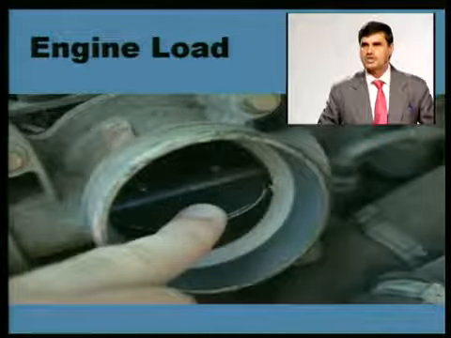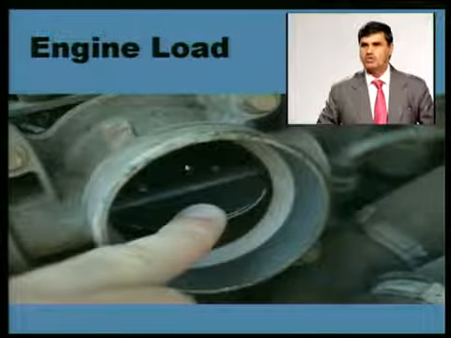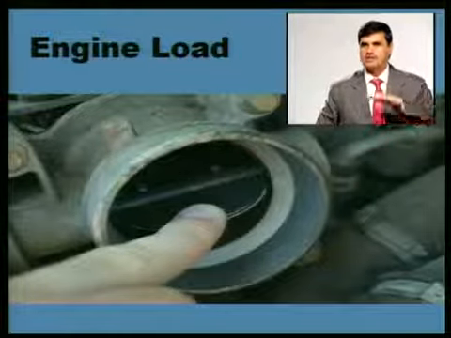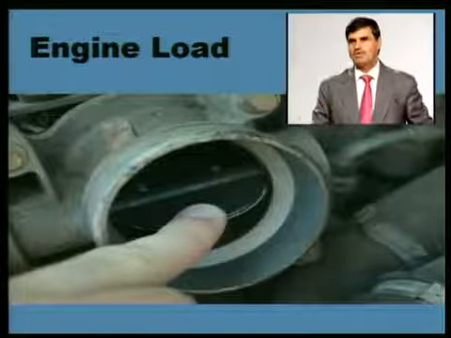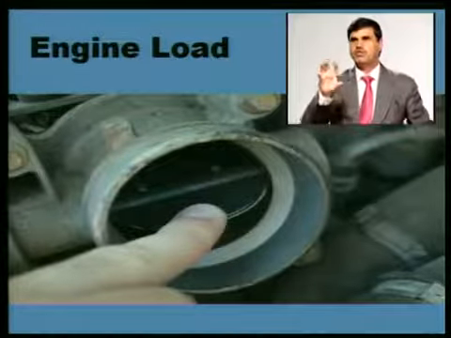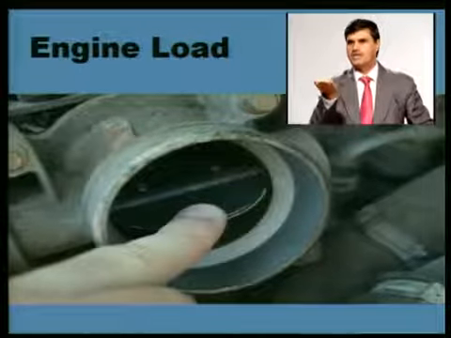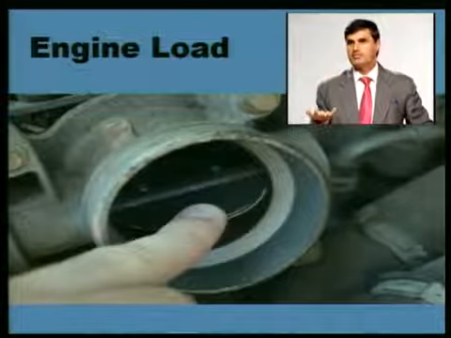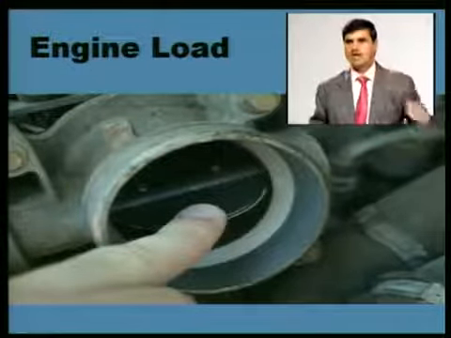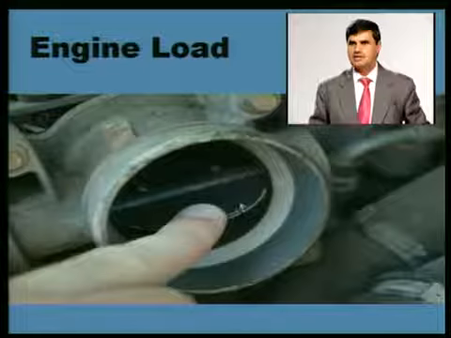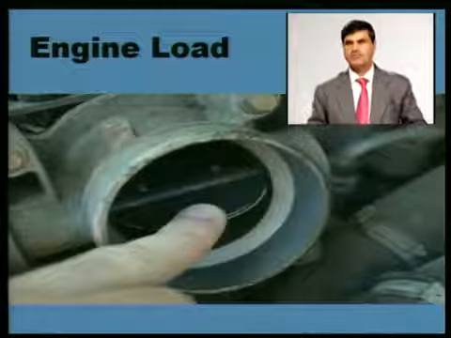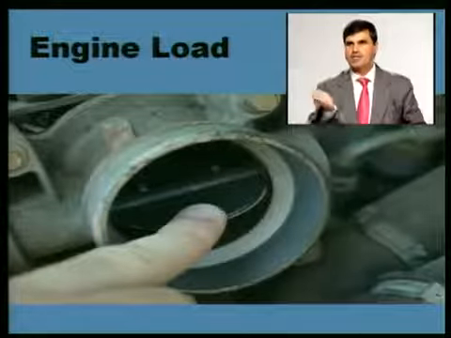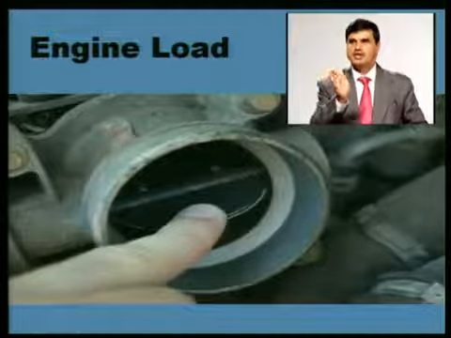I am showing you a throttle valve. In the case of a petrol engine, say the opening of the throttle valve is 100%. Here in this case 100% opening is there. When air fuel mixture is entering the cylinder, the obstruction of this valve is minimum. This is full load. When the opening of the throttle valve is 100%, the engine is termed fully loaded. If the throttle valve is roughly half closed, half open, then the load on the engine is 50%, or sometimes called part load. Part load is when the throttle is partly open. If fully open, it is full load.